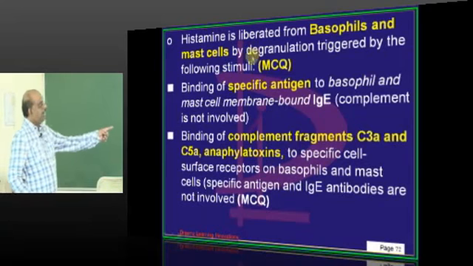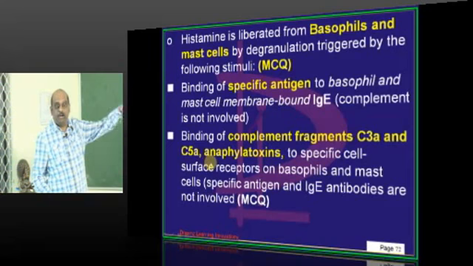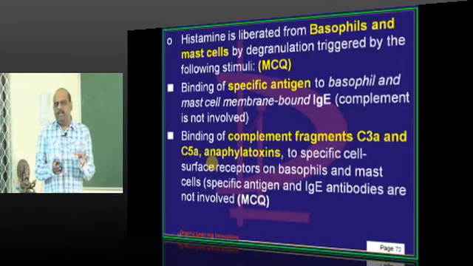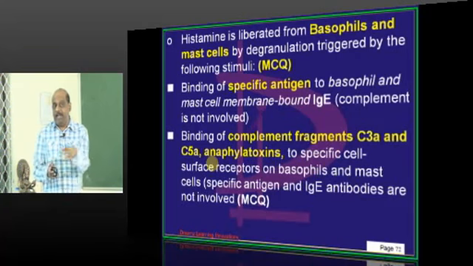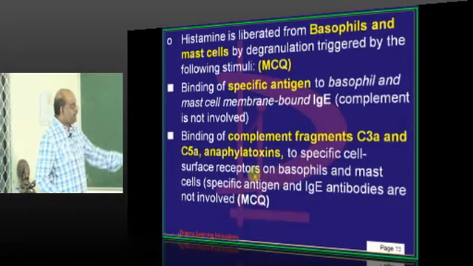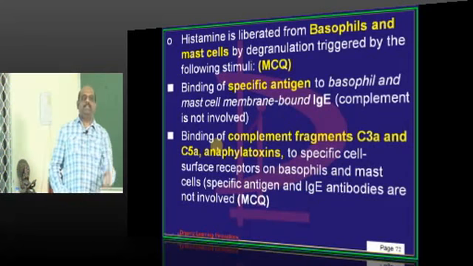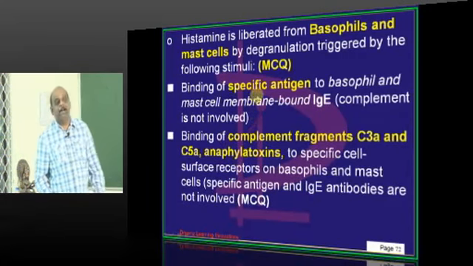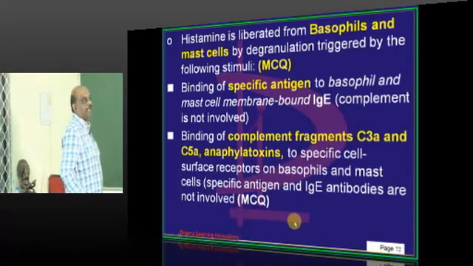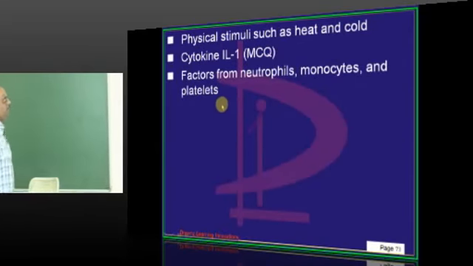Then, whenever the C3a or C5a, these two are called anaphylatoxins. What is the relationship between these complements C3a, C5a and the histamine, doctor? The binding of C3a and C5a, anaphylatoxins, to the cell surface of the basophils will make them degranulate and release the histamine, which is responsible for edema, which is commonly seen in anaphylactic reaction. So that's the reason C3a, C5a also are known to lead to the release of the histamine, is what you need to understand.